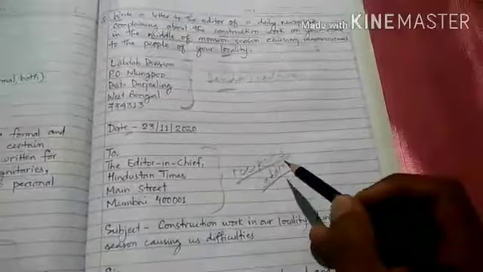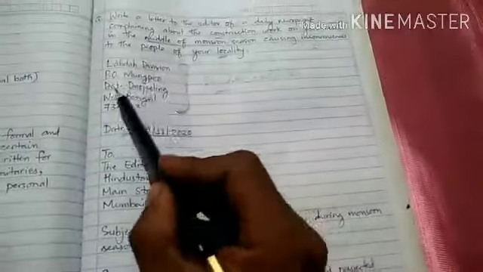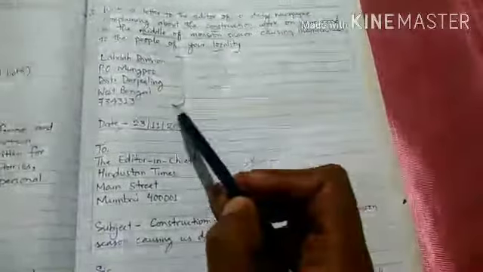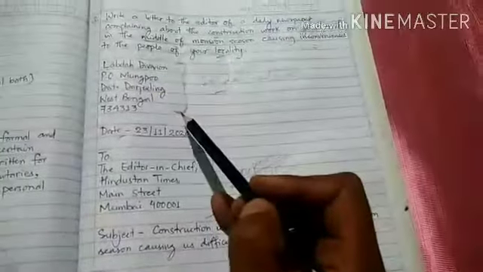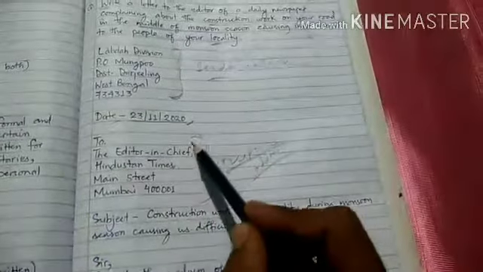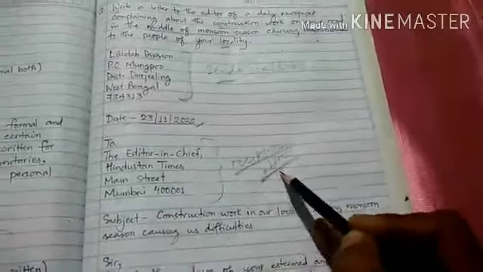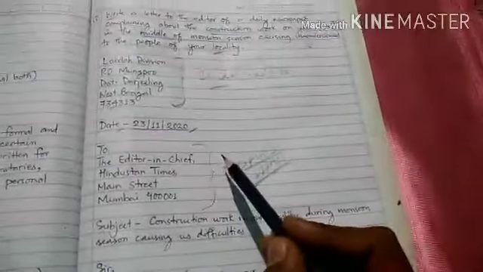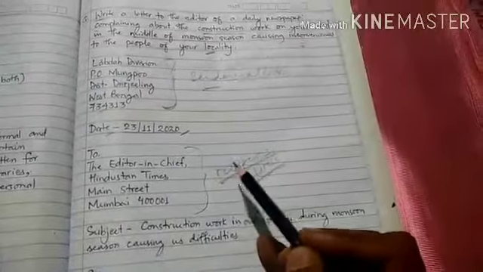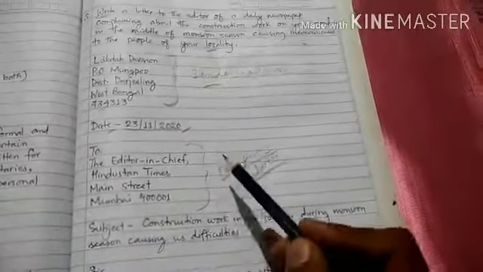Understood? See here. The sender's address is Labda Division, PO Mangpur, District Darjeeling, West Bengal 734313. So this is my complete postal address. After that I have written the date. After that I have written the address of the recipient, to whom I am writing the letter. That means here also, to whom you write the letter, here you will write the authorities, the recipient's address to whom you write the letter.